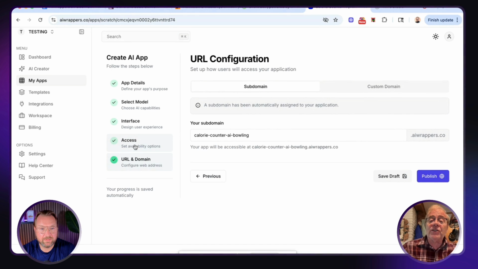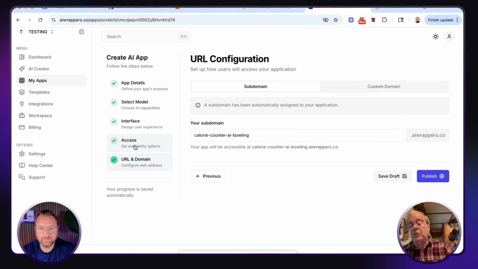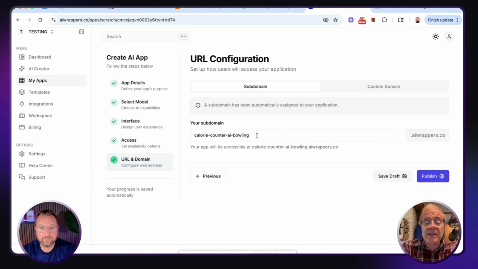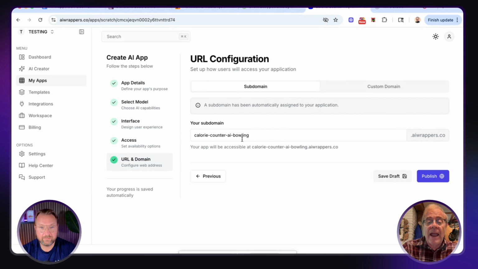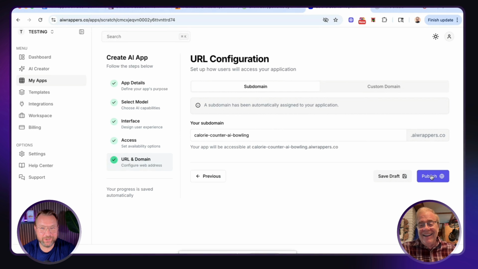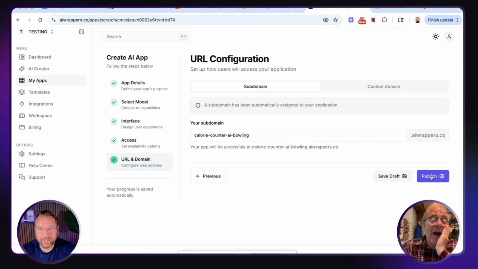And then URL and domain, very interesting. We do the hosting for you for a full year, or if you have the all-inclusive package, it's even longer. And guess what? Your subdomain is already picked here. We could change that subdomain if we want, but let's just leave it because it's putting it in calorie counter AI bowling. I don't know why it wrote bowling, but let's just do that. Probably we're going to make it different for every user, because if other users are using the same template, it needs to come up with something else. But you can change it. It probably picked up that word randomly. Yeah, you're right. That's pretty funny.